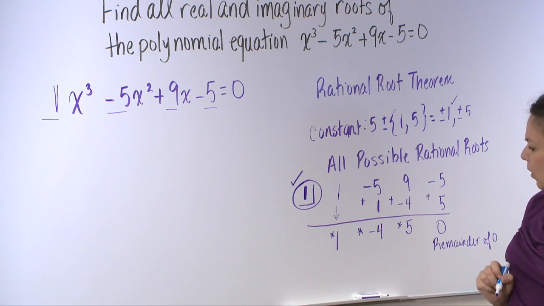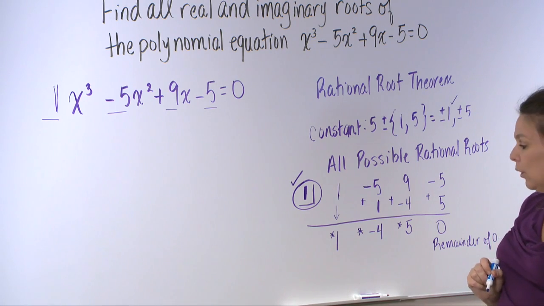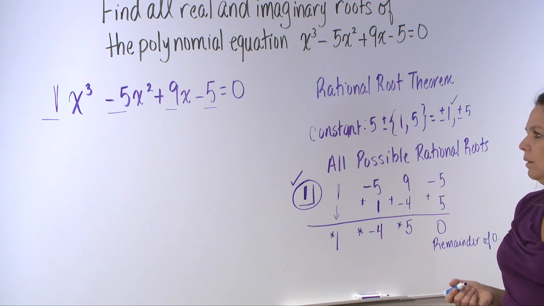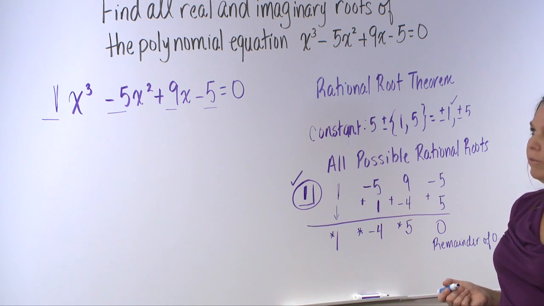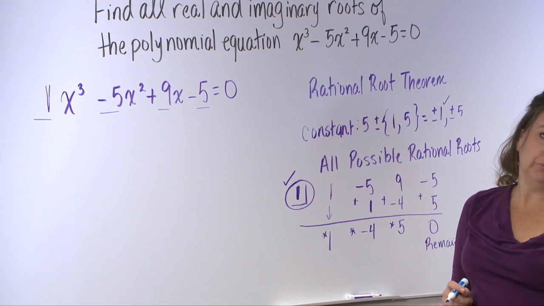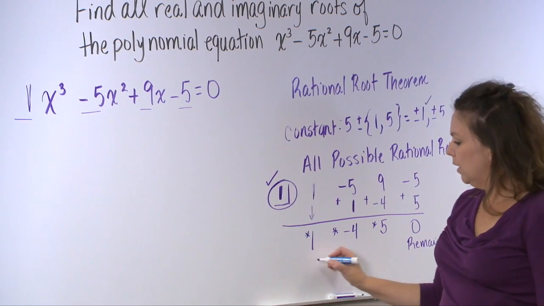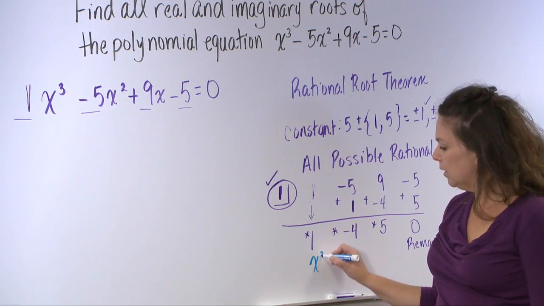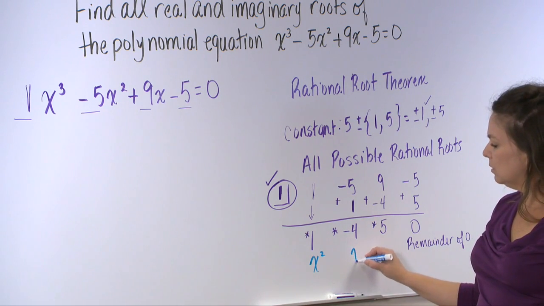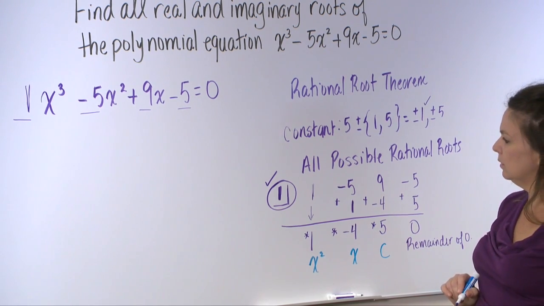These numbers, 1, negative 4, and 5, represent the coefficients of the remaining polynomial. Since I started with a degree 3 polynomial, I decrease the exponent by 1, and this corresponds to the x squared, so it would be 1x squared. This corresponds to the x term, and this corresponds to the constant.